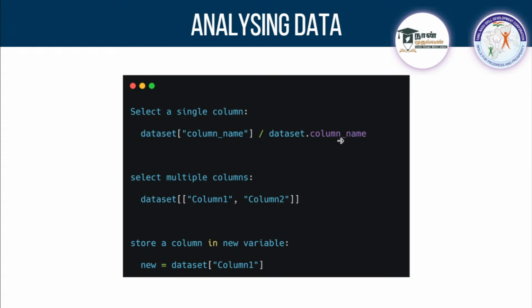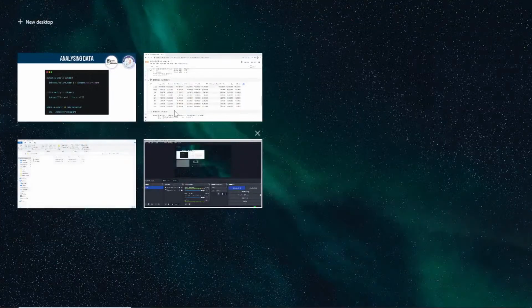You can get it. And the other way to select is like how we access a list or a string with the help of an index number, inside square brackets. In the same way, in the square brackets, you can pass the name of the column. This is similar to accessing a dictionary: you pass the name of the key, you get a value, right? Similarly, you can pass this and you will get the output properly. We'll try to do these things.